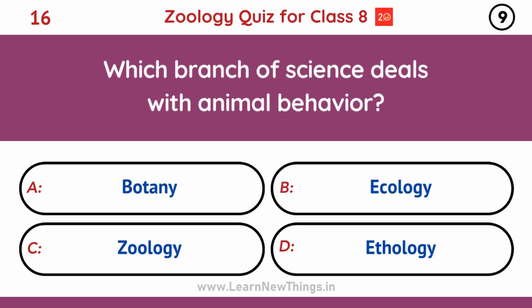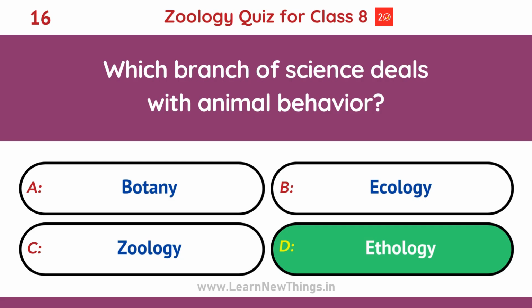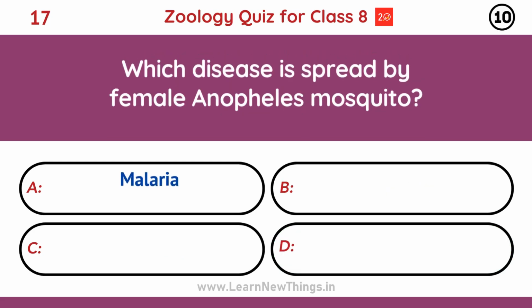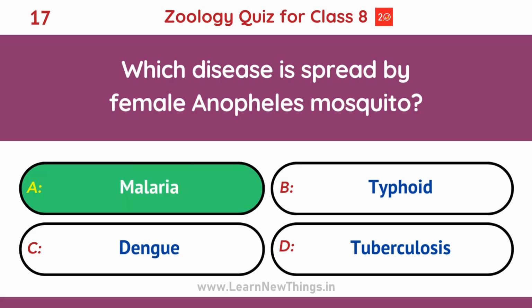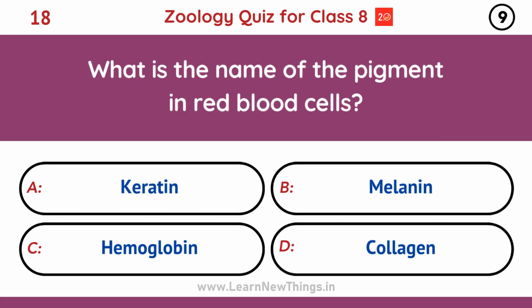Which branch of science deals with animal behavior? Ethology. Which disease is spread by female Anopheles mosquito? Malaria. What is the name of the pigment in red blood cells? Hemoglobin.